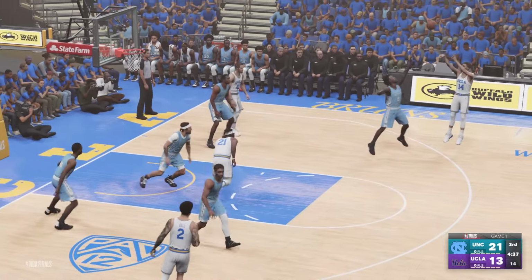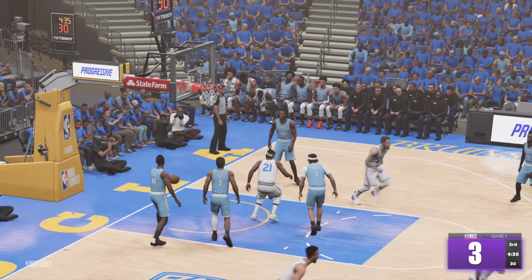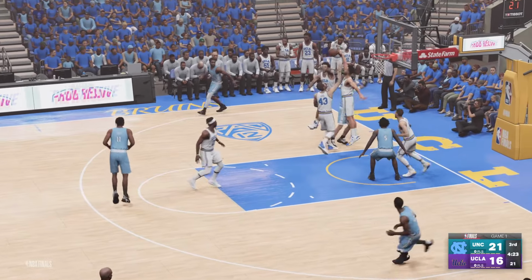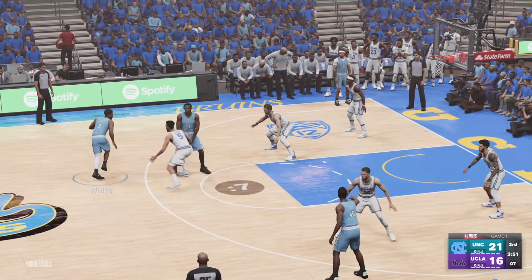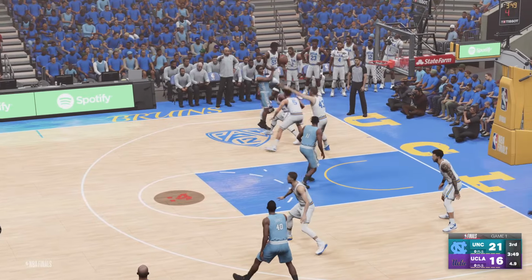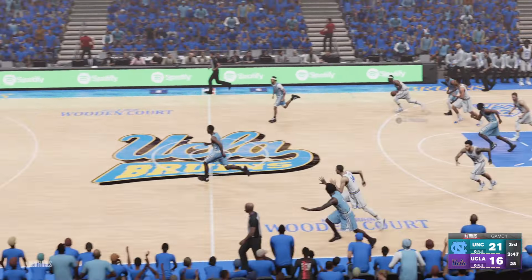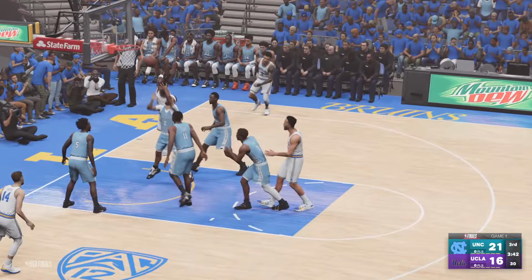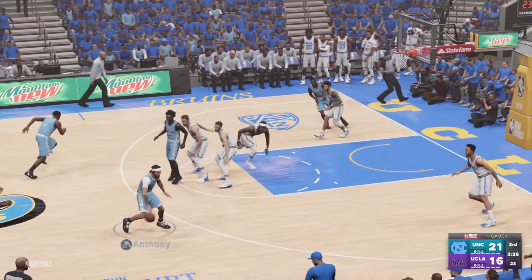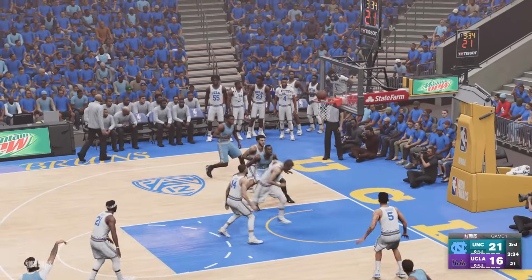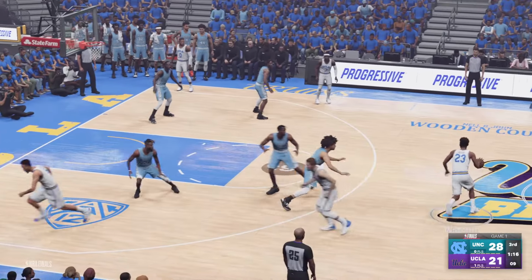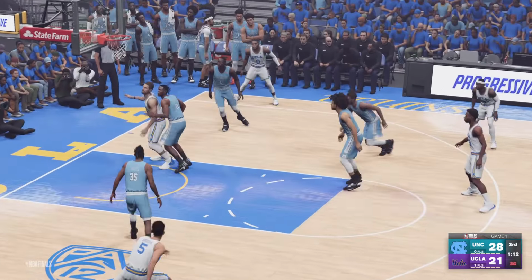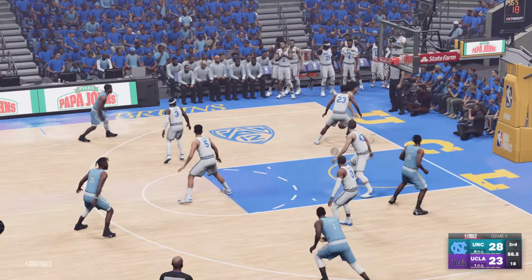Drew Holiday kicks it to Levine, and Levine knocks down the 3, cutting the lead to 5. Now Cole Anthony dribbling left and getting rejected by Anderson. Kobe White trying to find his big man down low, but Kevin Love intercepts the pass, kicks it up to Holiday, but he can't find the bucket either. Cole Anthony will take this, and he's going to stop and hit a 3 in transition. So now Kevin Love, top of the key. Dribble handoff to Peyton Wansett, who finds Kevin Love for the give and go. Easy 2. It's 28-23 now.